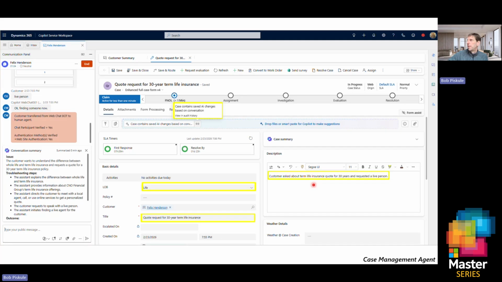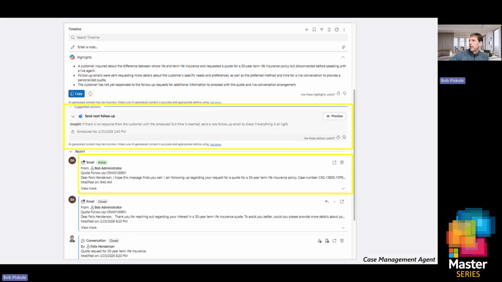It's automatically done for me. And then if I close this case, or maybe I have a follow-up with the case, the agent's then going to either autonomously send a follow-up email based on my direction, or it's going to create a draft email, which you're seeing here, where I can review and go ahead and send that off.